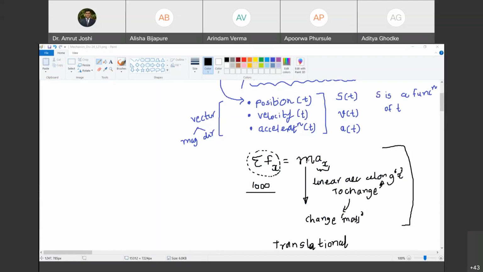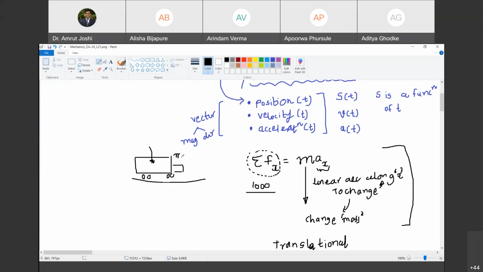No, what I am trying to say is something different. See, you are considering a body with mass. Let us consider a vehicle, a truck, which you have filled with whatever it has to carry. Please keep yourself unmuted.